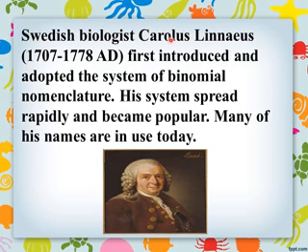Swedish biologist Carolus Linnaeus first introduced and adopted the system of binomial nomenclature. His system spread rapidly and became popular. Many of his names are in use today. So the system of binomial nomenclature was first introduced by Carolus Linnaeus.